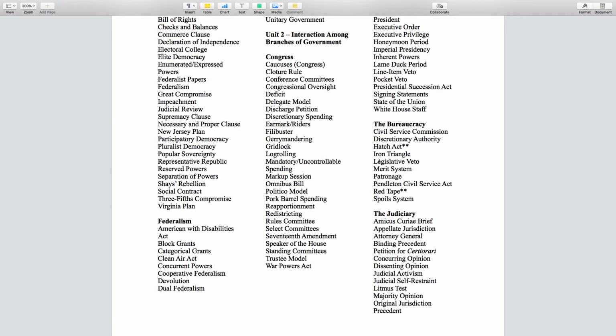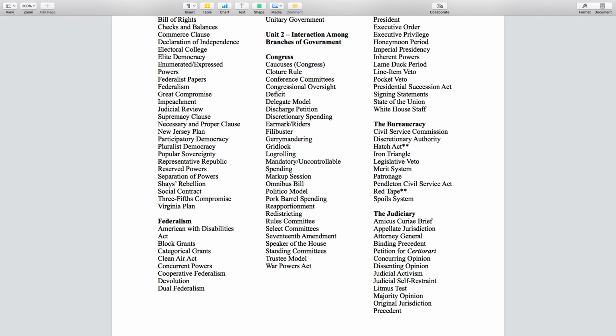The legislative veto, this existed for a little while. Basically, Congress could veto or nullify the action of an executive agency. It's not around because it violates separation of powers. The president is really supposed to be the one that would nullify the action of an executive agency. Congress should not be doing that. Again, minor concept. I highly doubt that would show up.